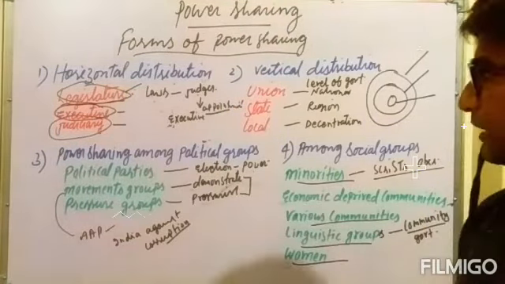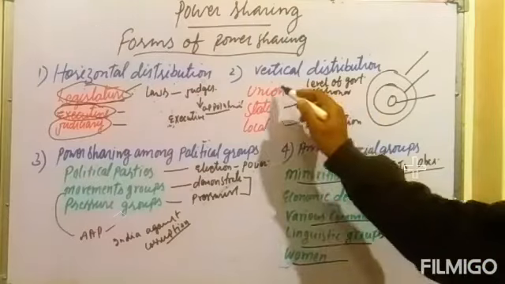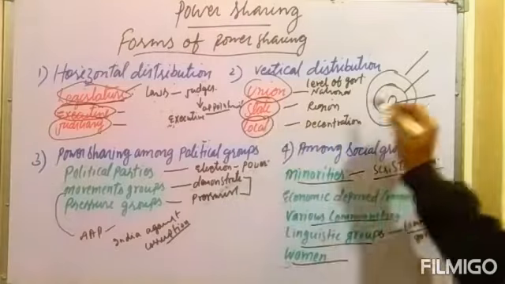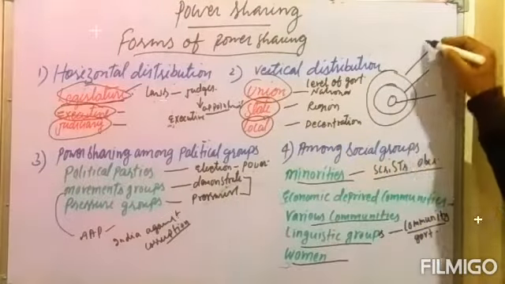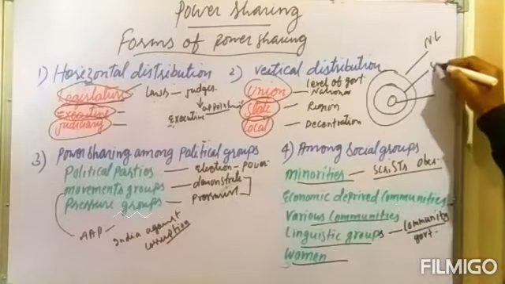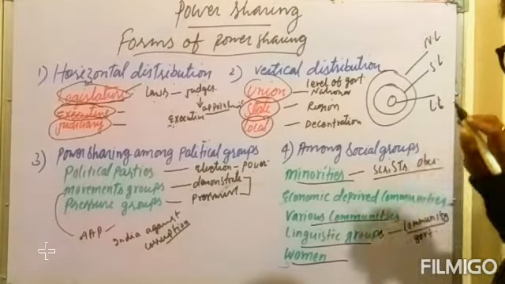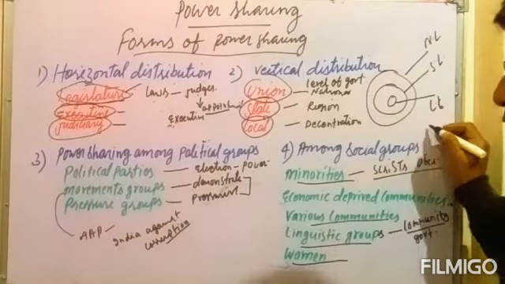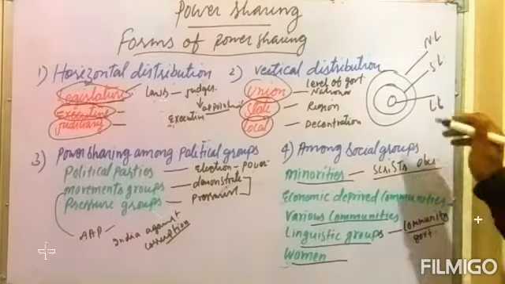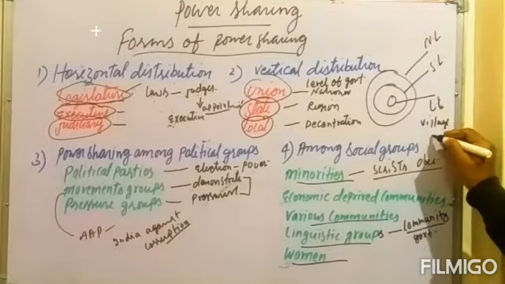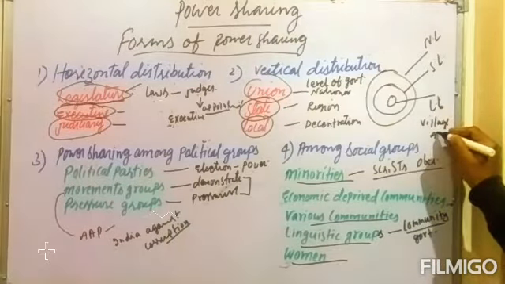Next one is the vertical distribution of the power sharing, where we will see the union level, state level and local level. So there are three layers. We can see the national level, the state level and the local level. Local level means the very small unit of the local government system in our country, that is called the village assembly. And the biggest unit of the democracy in our country is the parliament. That is a very important thing.